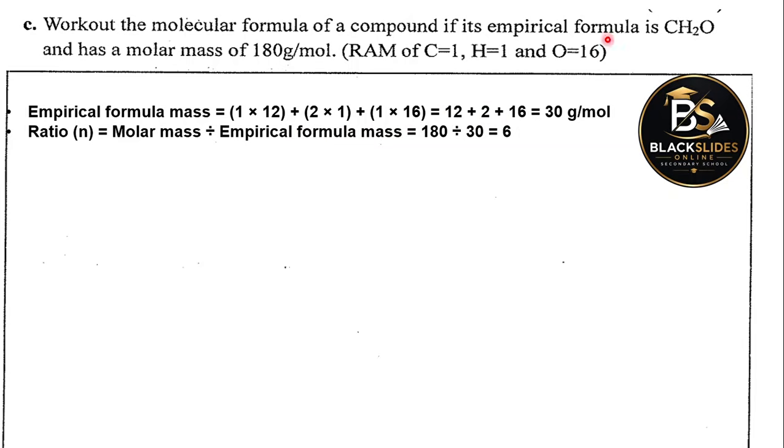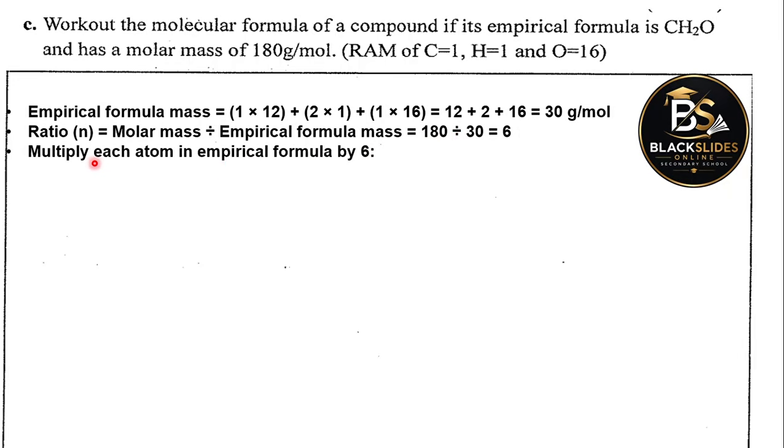We are finding how many of these we can obtain from the given mass. So you take the mass of the empirical formula, which is 30 grams, divide into the mass of the compound, 180. So dividing the two gives us 680 divided by 36. Please check this calculation.